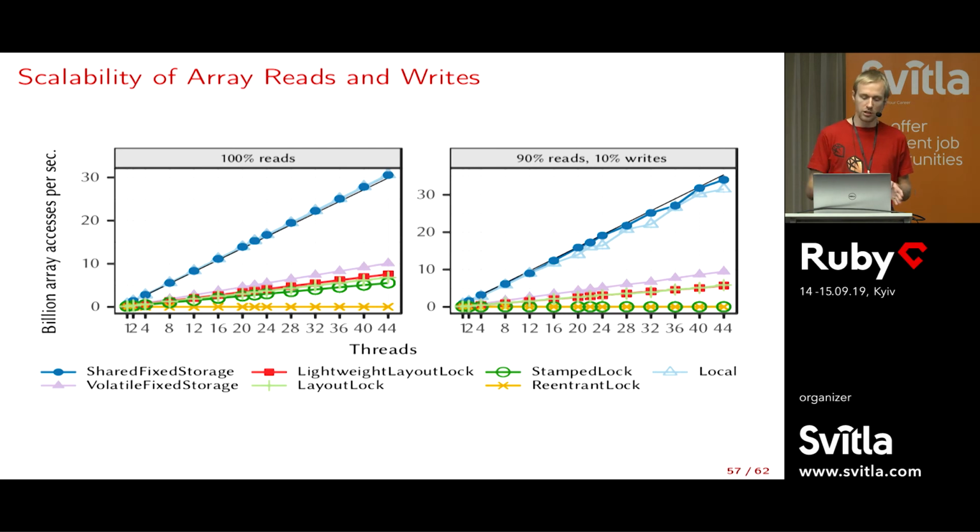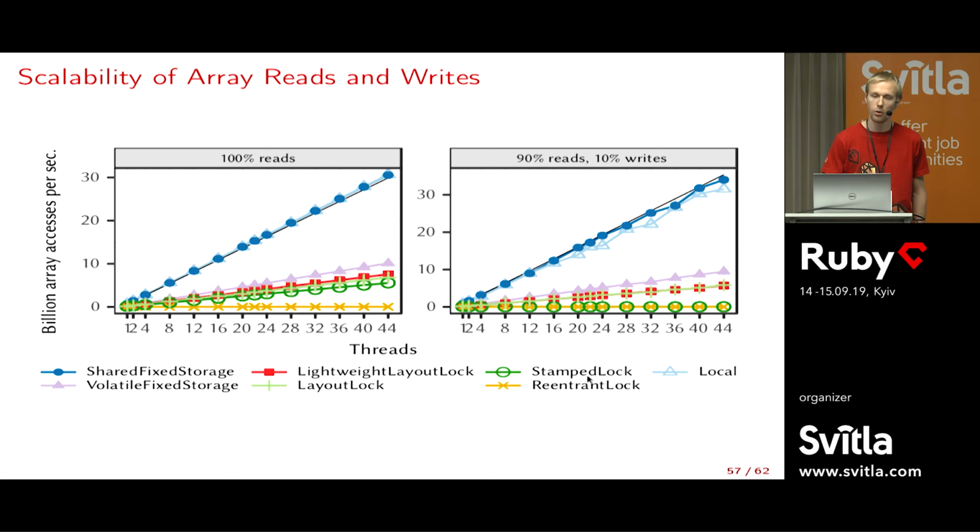But then all the other ones are variants of this shared dynamic storage with different kinds of locks. And we see they're much slower, at least 3 times slower, because every time you synchronize, it's a lot slower. Here we have different locks. One of them is a reentrant lock. It's a bit like the global lock, just a simple mutex. And this doesn't scale at all. It's actually slower on 44 threads than it was on 1. So that doesn't help, obviously.